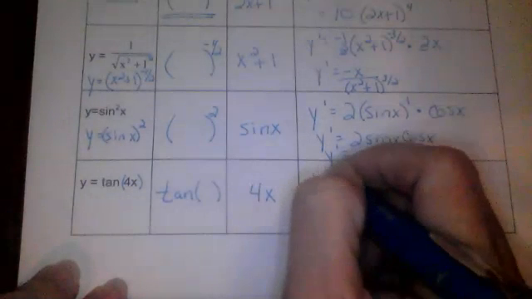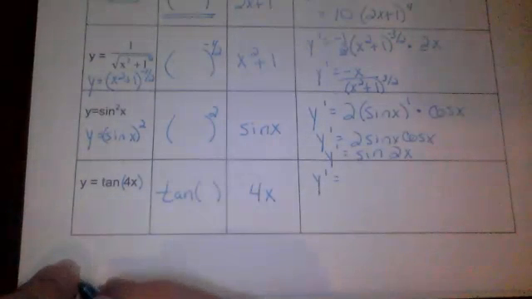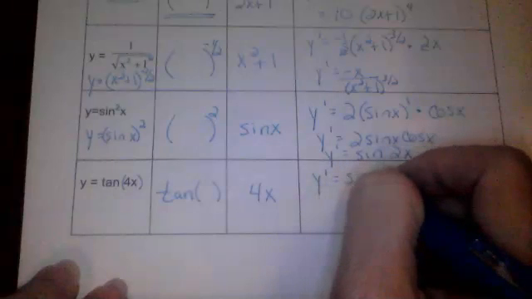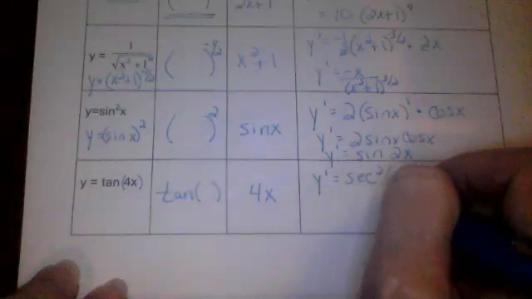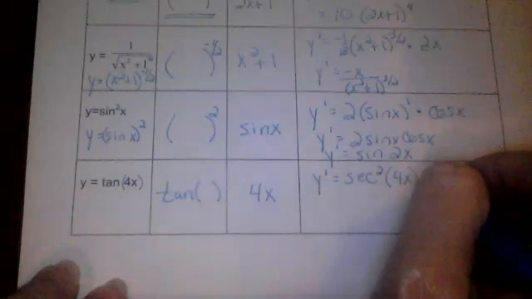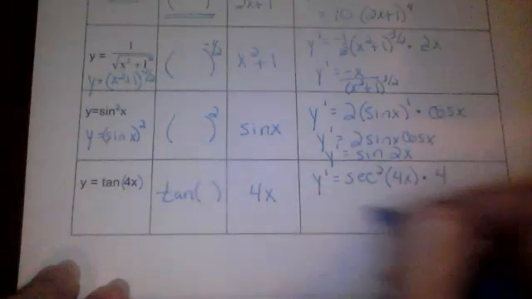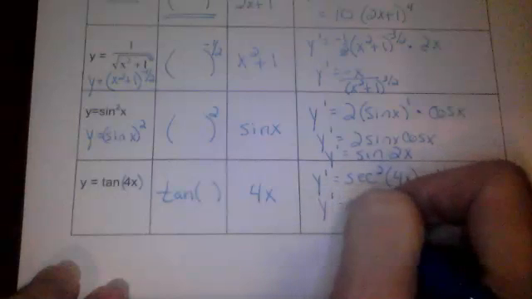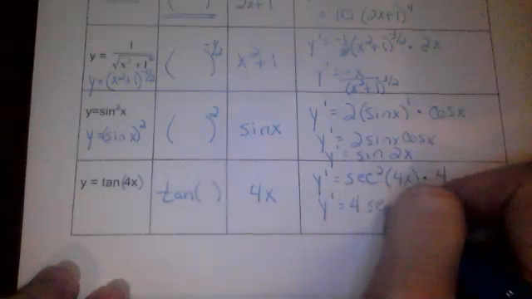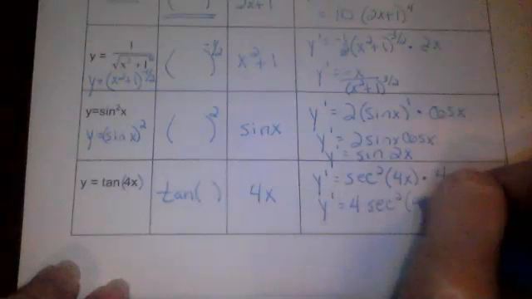So when we take the derivative, we have the derivative of tangent, which is secant squared. Inside stays the same, times the derivative of the inner function, which is just 4. Or y prime is 4 secant squared of 4x.